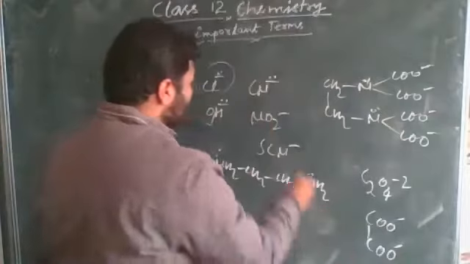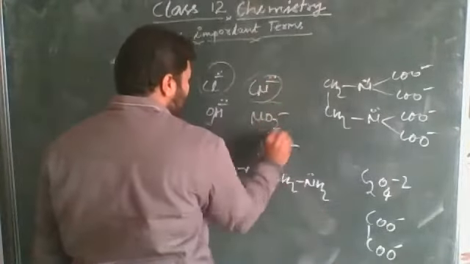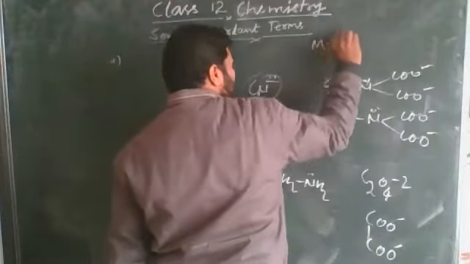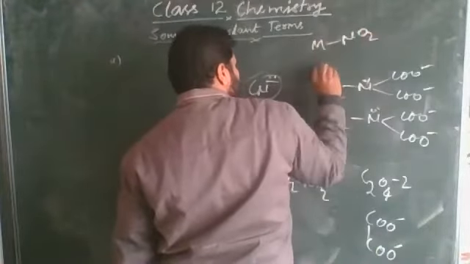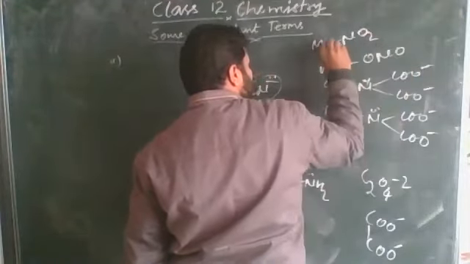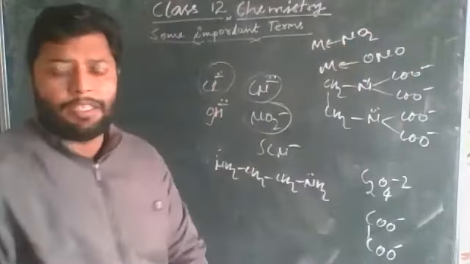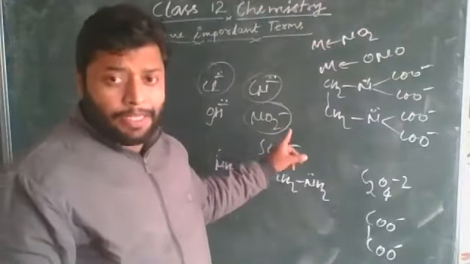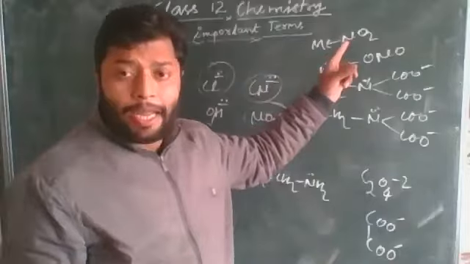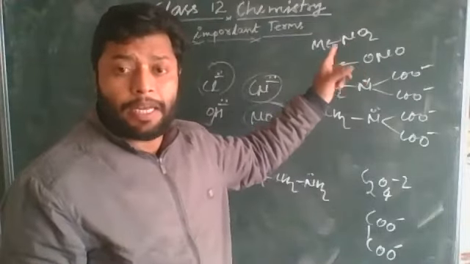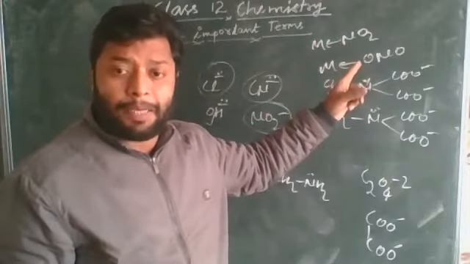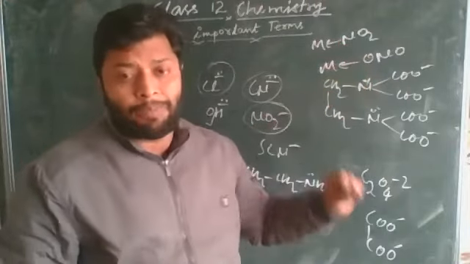For example, cyanide and NO2 minus. You can see the NO2 minus, which is called the nitrite ion, either the nitrogen atom participates in the unidentate bond formation or the oxygen atom participates in the unidentate bond formation.